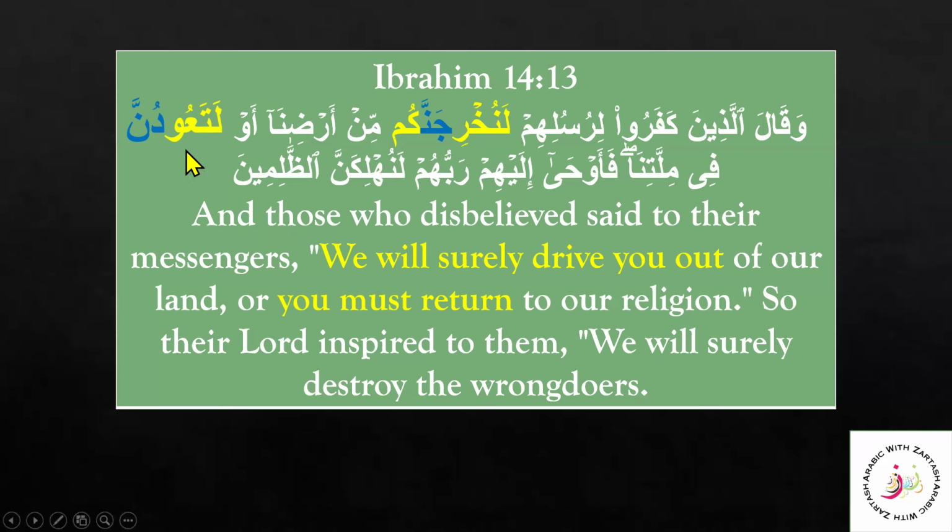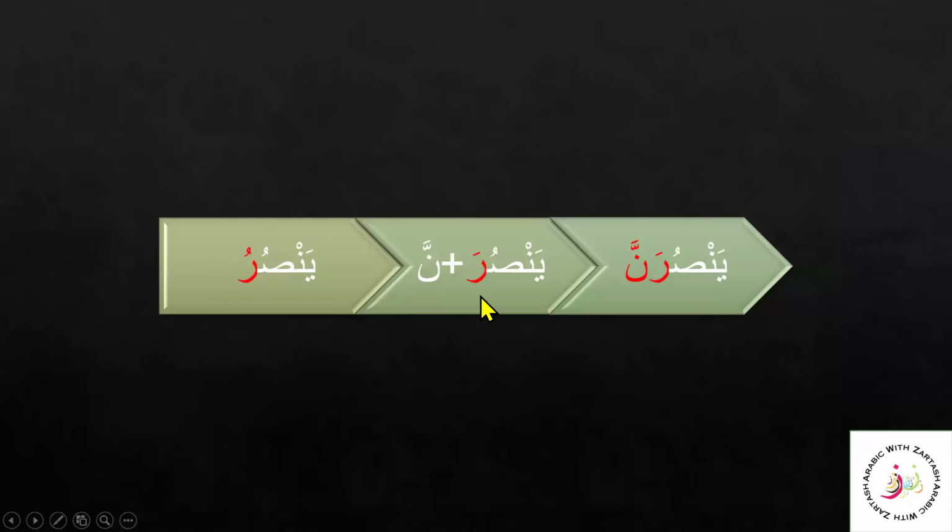In the same way, ta'udun becomes ta'udunna here. For anta, ta'udu, and for antum, ta'udun, you can see the dropping of the waw, and then here Noon Shadda is added: ta'udunna. Lanukhrijannakum and la ta'udunna. So see how these rules are applied for the huwa and hum versions, which can be applied to huwa, hiya, anta, ana, and nahnu, and for hum it is similar to antum.